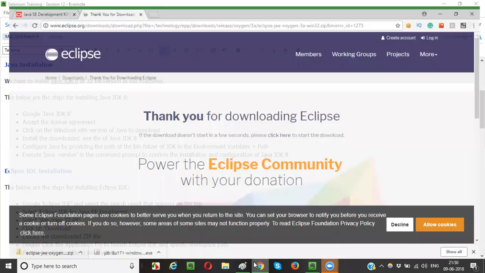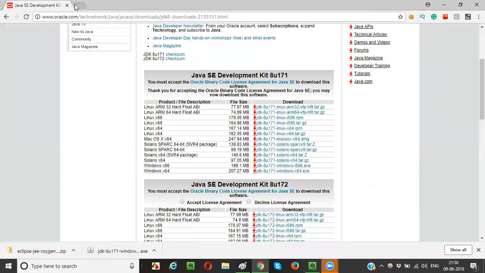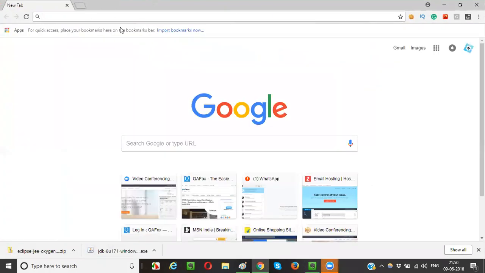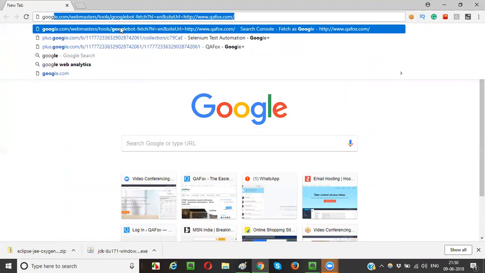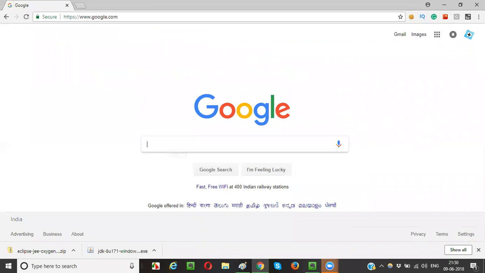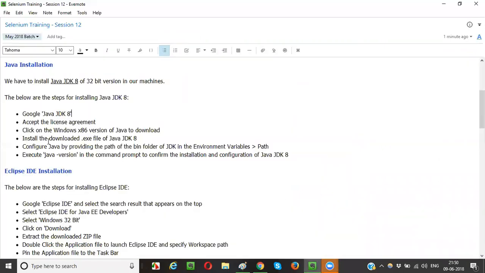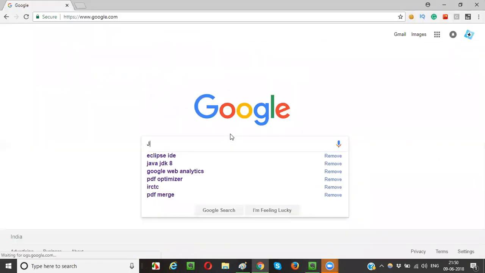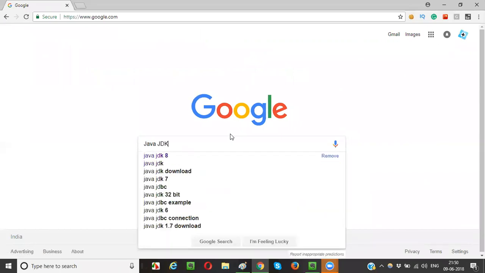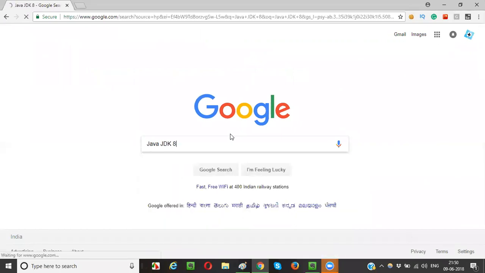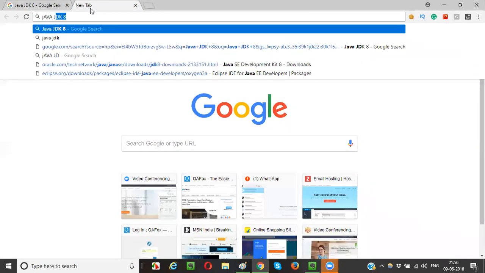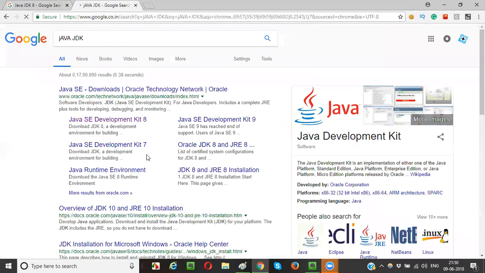So let me go to my Chrome browser or some browser. Okay. Let me go to either google.com or something. On google.com, I will search for Java JDK 8. I will install Java JDK 8. So Java JDK, if I say only Java JDK,